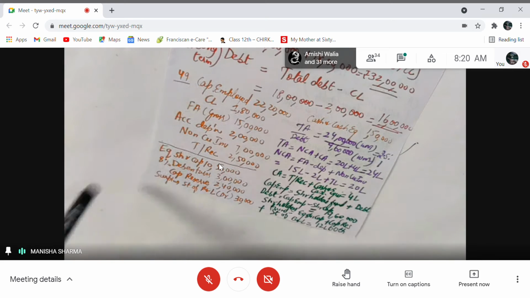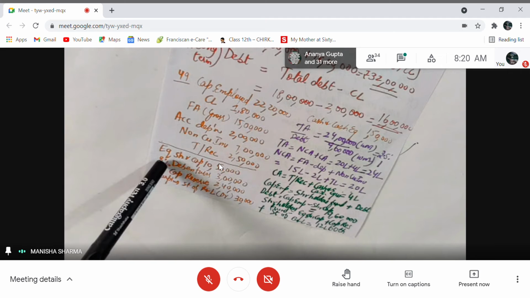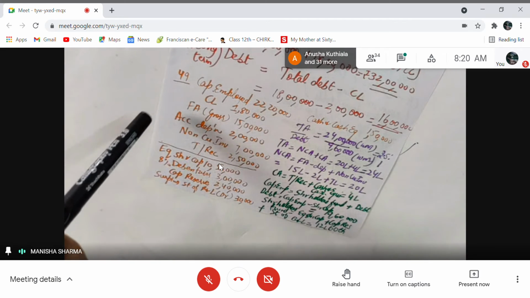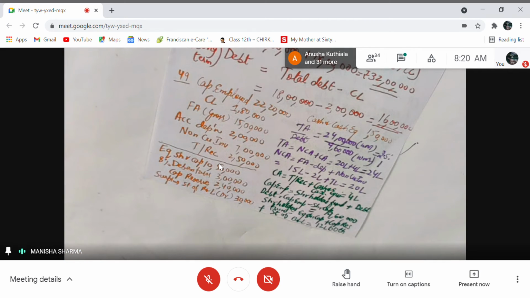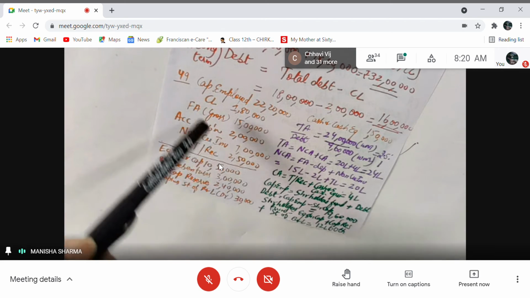Now we have to find debt. Debentures are given to you, right? And even capital employed is given to you. We know that capital employed is the sum of equity plus debt, shareholders fund plus debt. We've done it many times. Shareholders fund is not given, but capital employed is given.